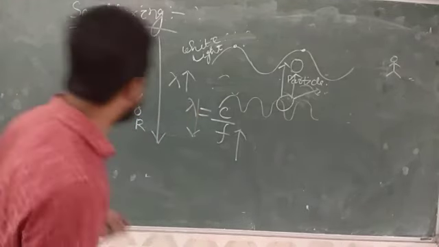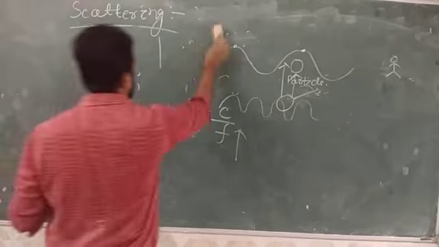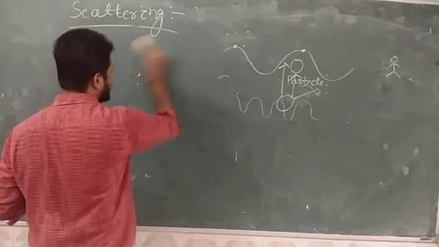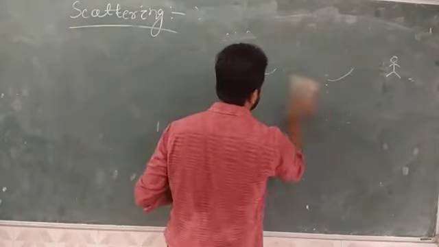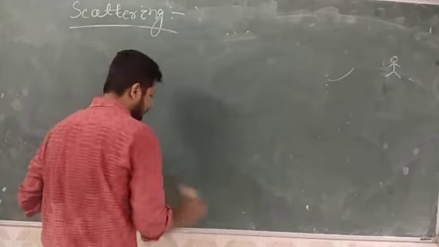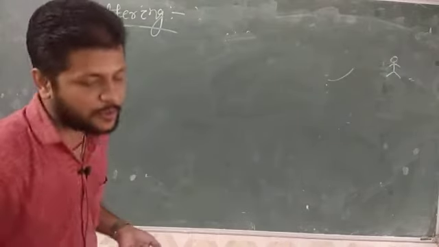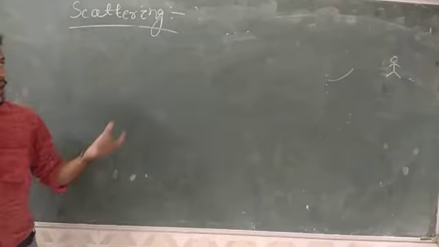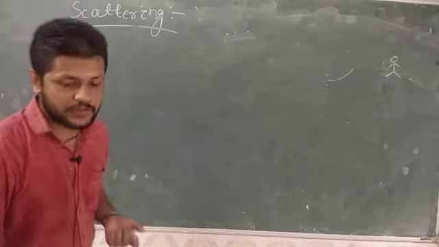Now I am going to write the definition of scattering and how it affects the signal. Red light is visible to a longer distance because of its higher wavelength, and the higher the wavelength, the lesser the scattering phenomenon.